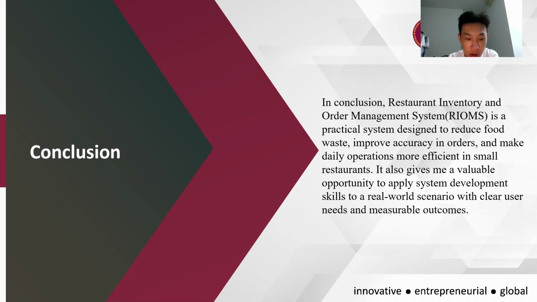It also gives me a valuable opportunity to apply system development skills to a real-world scenario with clear user needs and measurable outcomes.